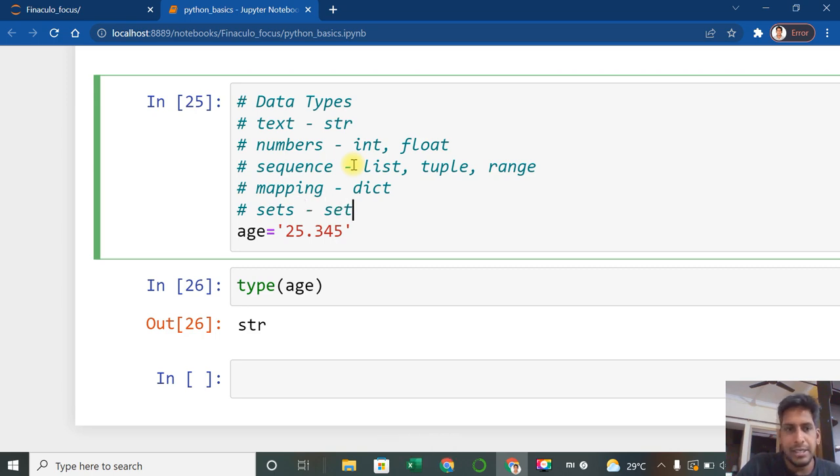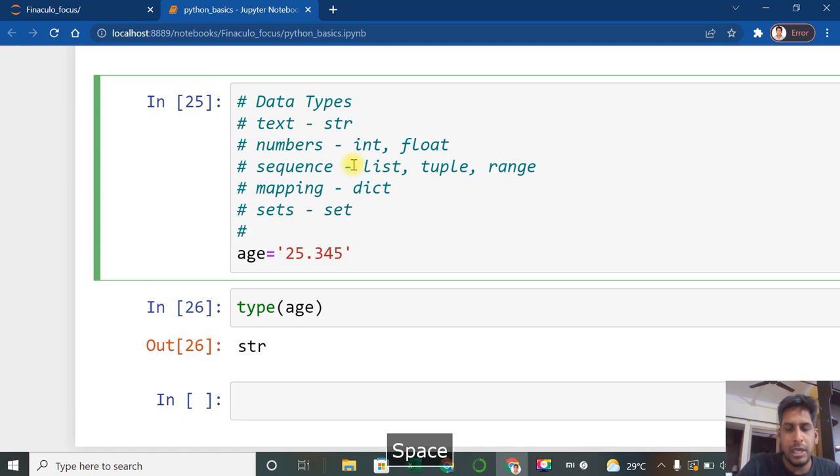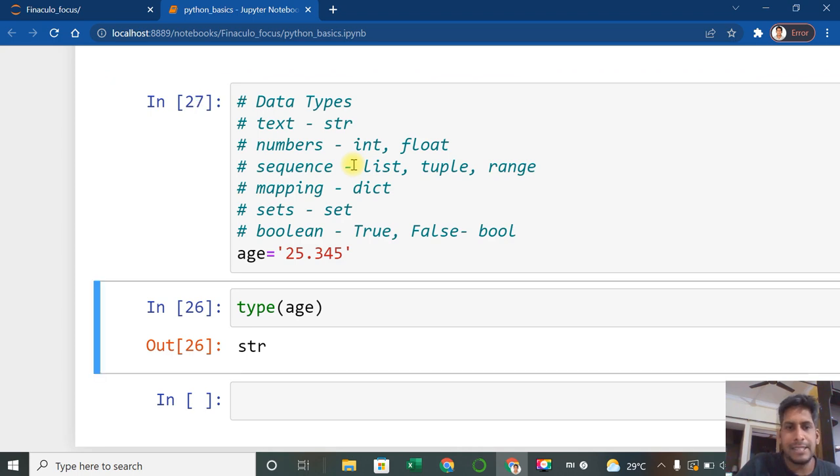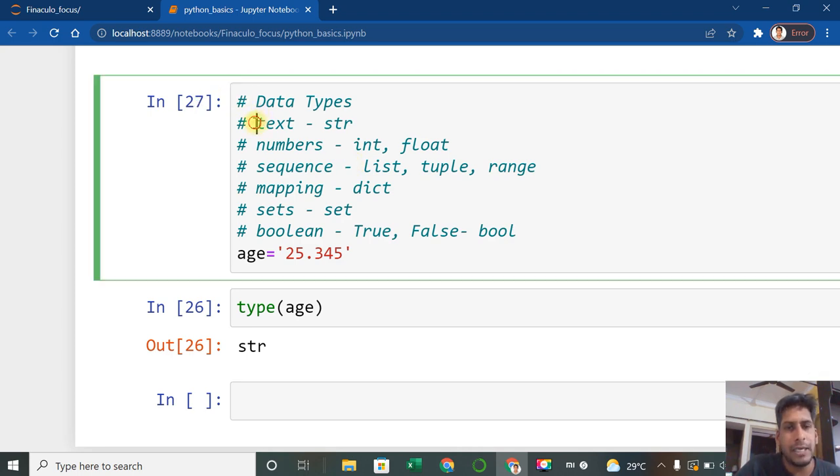And we have one more data type called Boolean, which is true or false. T and F should be in capital. This is called bool. These are some of the popular data types, the types of data we use in daily practice in Python.